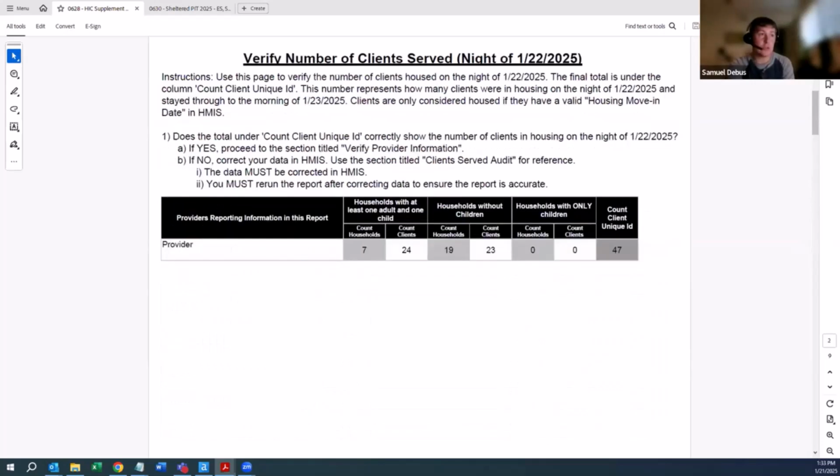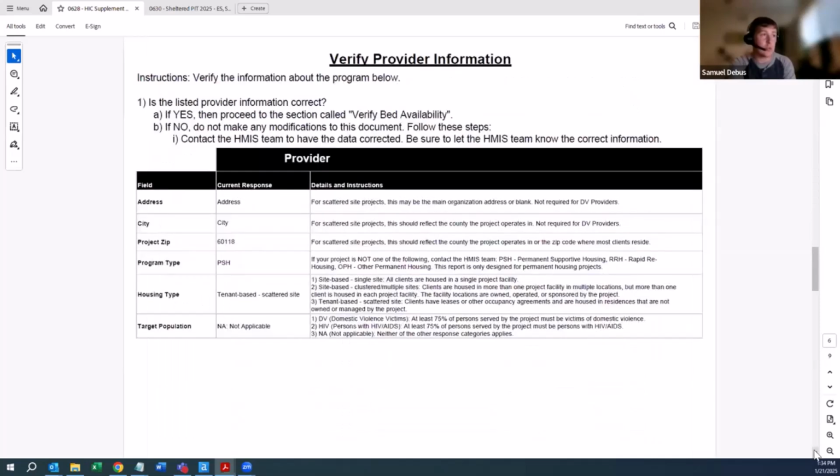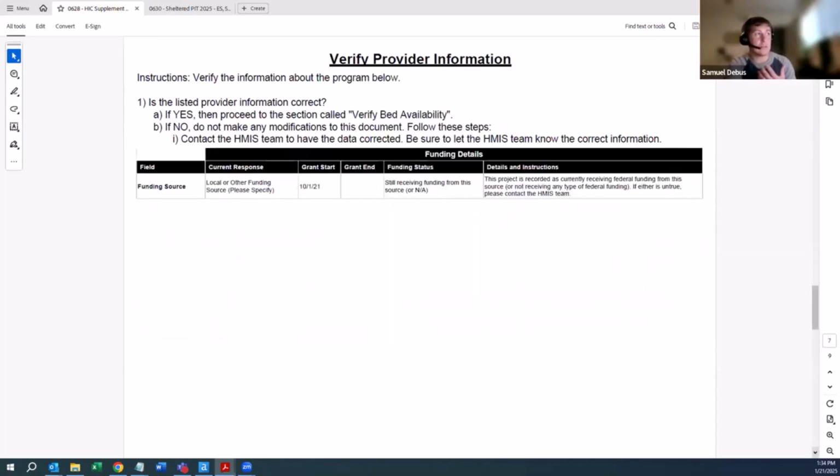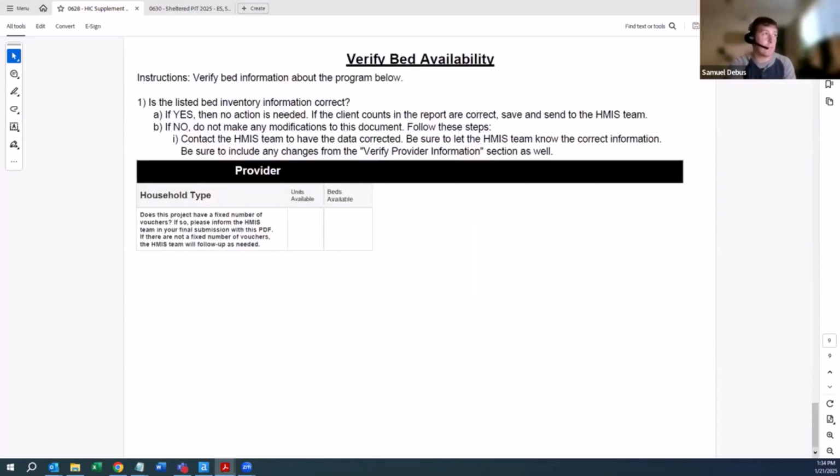But just like the 630 report for shelters, transitional housing, and safe havens, for this report here, we're just going to verify this information. If it's correct, awesome. We'll move on to verify other information. If it's not correct, we'll fix the information in Service Point and come back the next day to carry on. Otherwise, this is exactly the same process as the last report. We'll verify all this information. Once again, we'll verify the funding type, and we'll also verify bed availability.